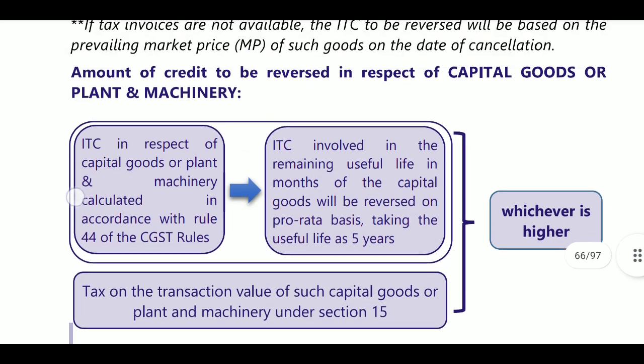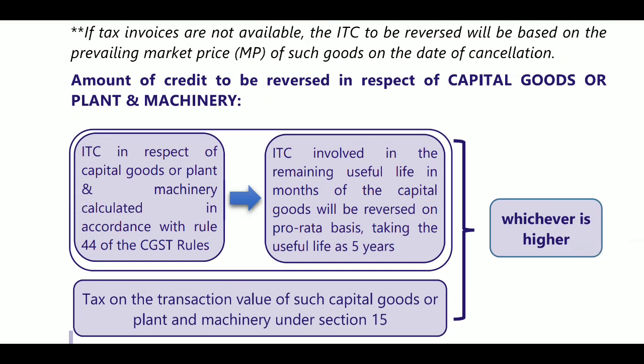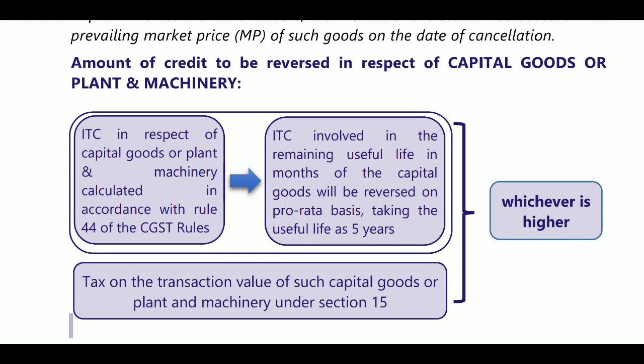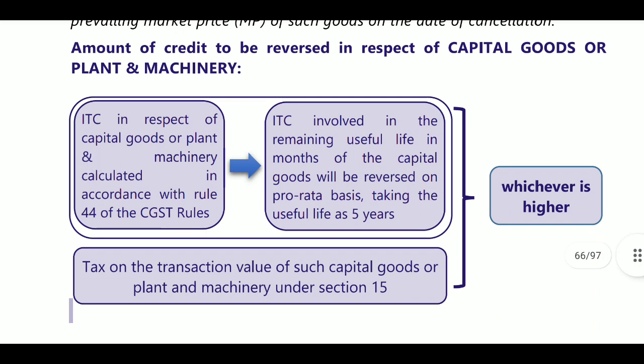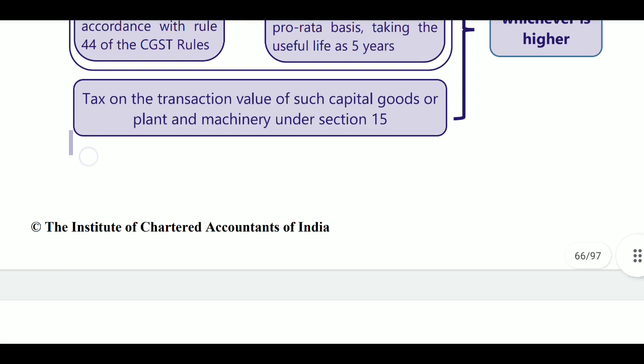of cancellation. Next, in case of capital goods, ITC in respect of capital goods or plant and machinery is calculated in accordance with Rule 44 of the CGST Rules, that is, ITC involved in the remaining useful life in months of the capital goods will be reversed on a pro rata basis, taking useful life as 5 years, that is 60 months. Next, tax on the transaction value of such capital goods or plant and machinery under section 15, whichever is higher, will be considered.